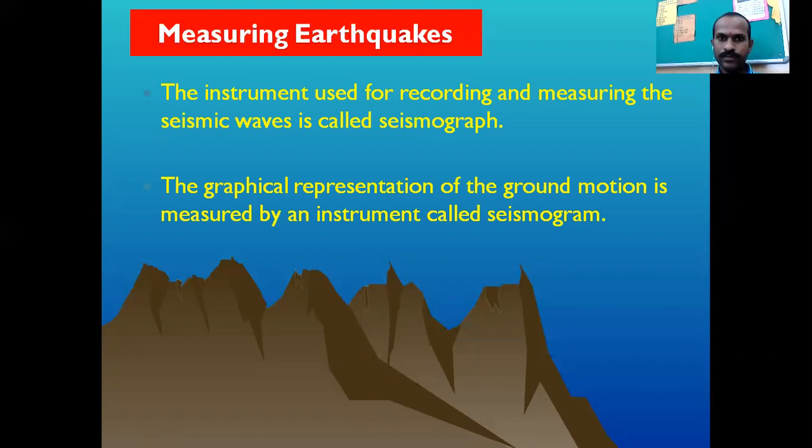See the difference between the two instruments, don't get confused in this. The first is the seismograph and the second one is the seismogram.